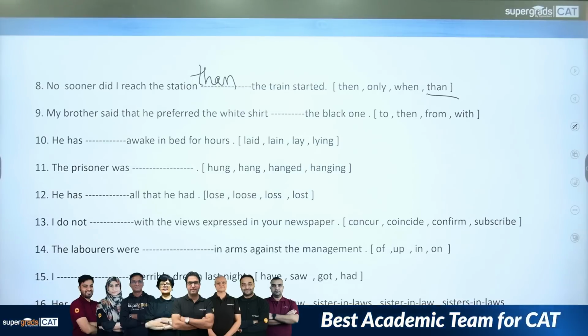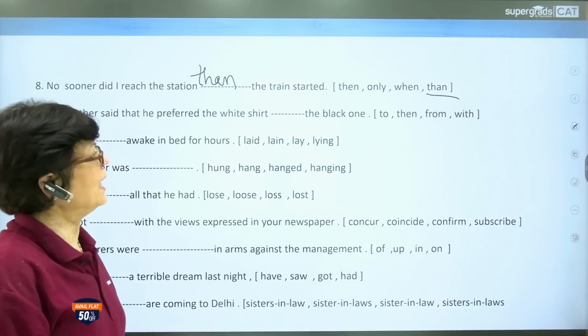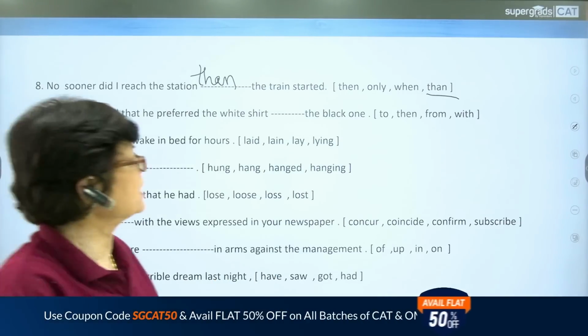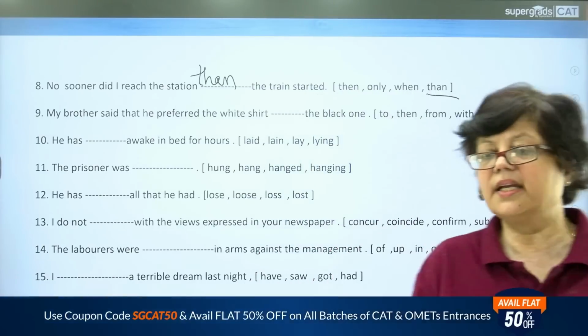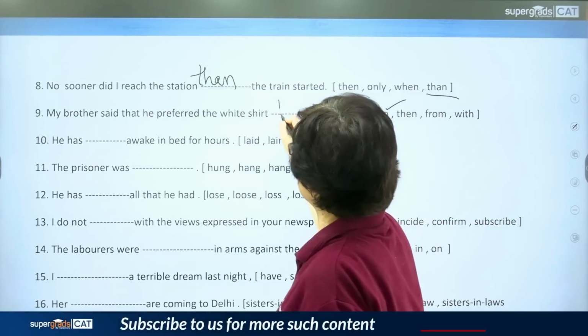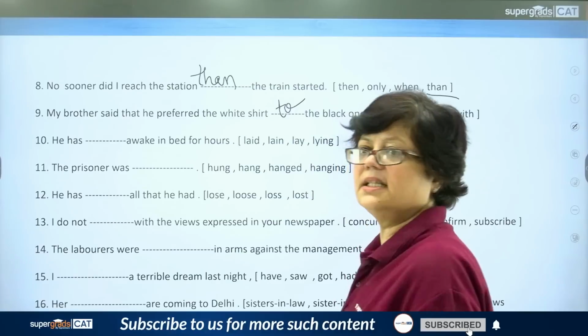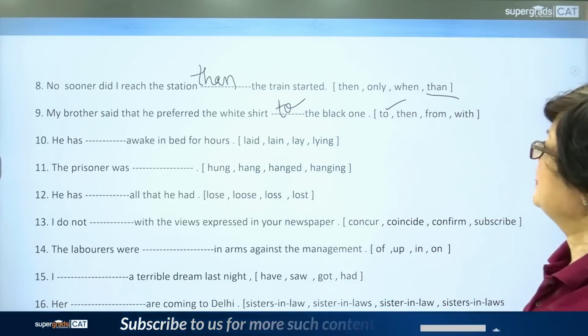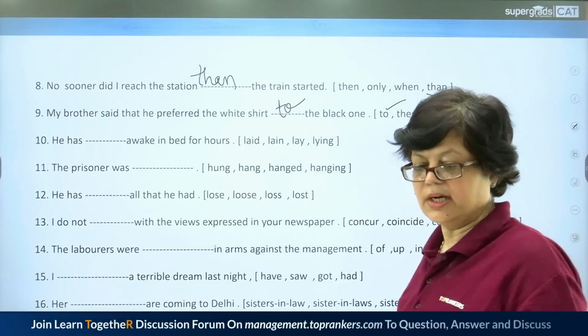Next, my brother said that he preferred the white shirt dash the black one. The options are to, then, from, with. The correct answer is to. My brother said that he preferred the white shirt to the black one.